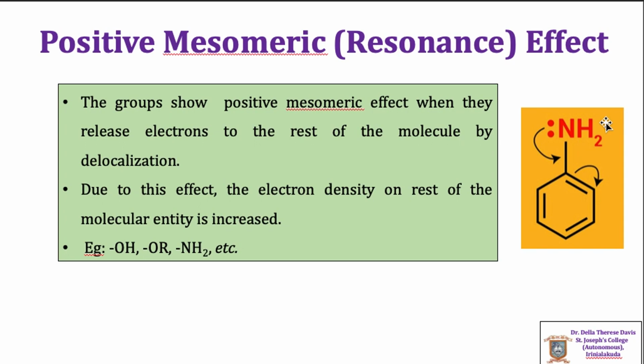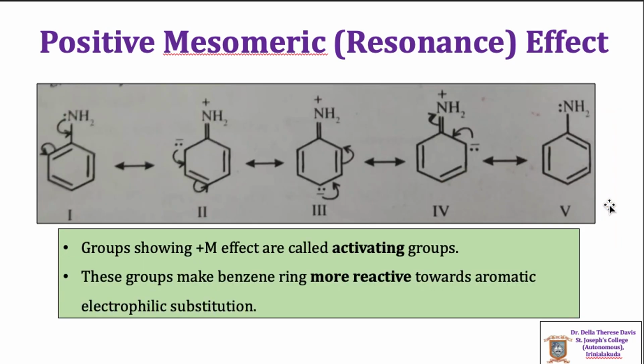In the example shown here, in the molecule aniline, NH2 is substituted on a benzene ring. The lone pair of electrons of nitrogen is donated to the benzene ring so that nitrogen gains a positive charge and the negative charge is delocalized throughout the ring, and thus the electron density on the benzene ring is increased. The resonance structures are shown here.